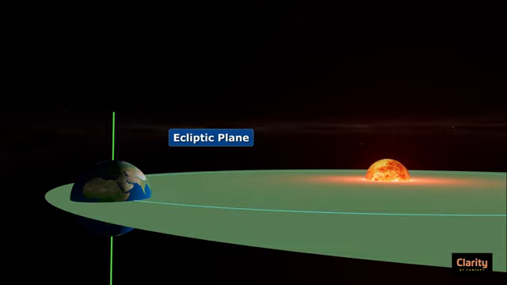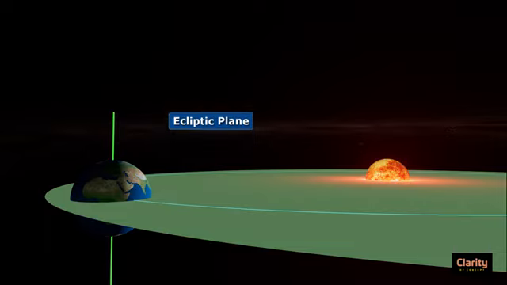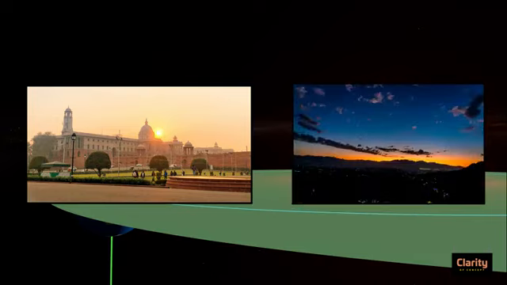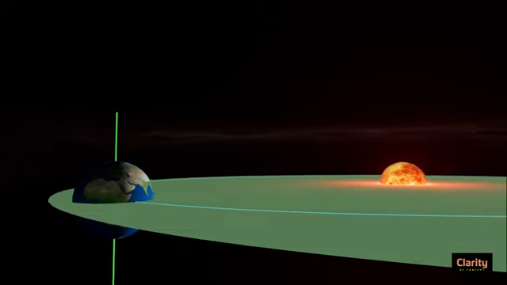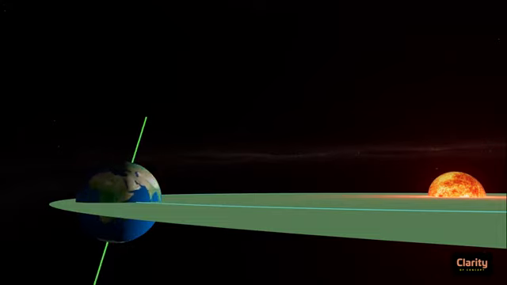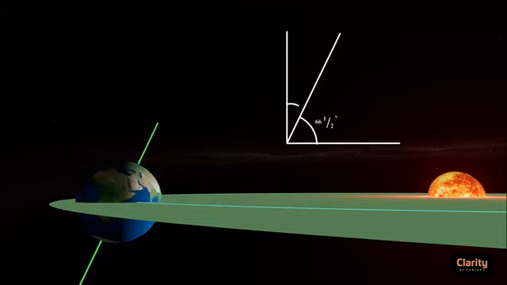In summer, it will not be dark even at 7 pm. But in winter, by 5:30 pm, it will be dark outside. If you are a resident of Delhi in second half of June, your day is nearly 14 hours long and night darkness is only for about 10 hours. Similarly, in second half of December, day is only 10 hours and night is nearly 14 hours long. This occurs because Earth's axis is not perpendicular to ecliptic plane, but is tilted by 66.5 degrees to the plane. That means a 23.5 degree tilt from the perpendicular. This is exactly the reason for seasonal variation in length of day and night.